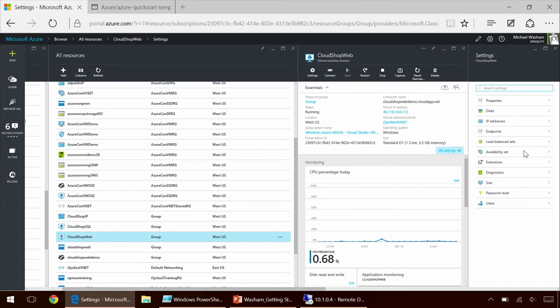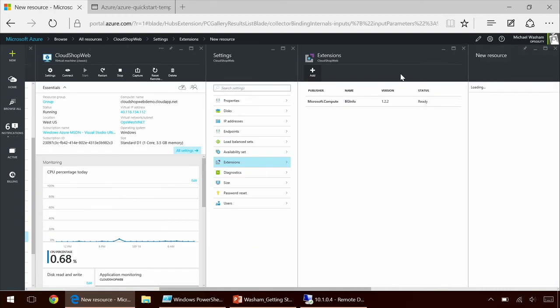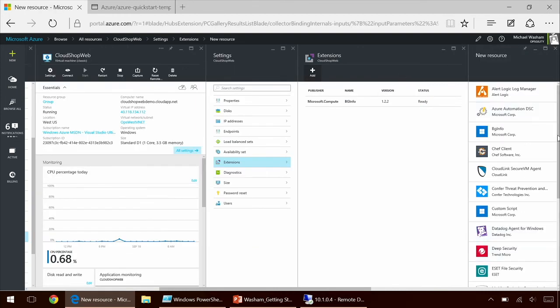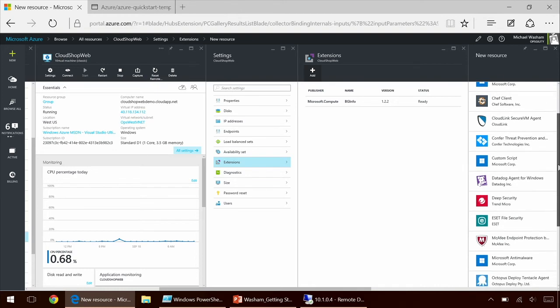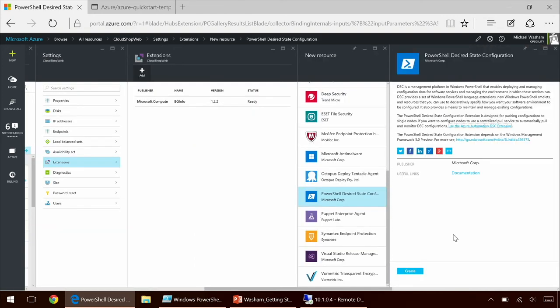So to install this extension, I go under All Settings, Extensions, and I click Add. And here's a list of all the extensions you can deploy directly from the portal. The one we're interested in is the PowerShell Desired State Configuration extension. And this is what allows me to execute that script directly on the virtual machine, completely remote, without actually ever logging into it.